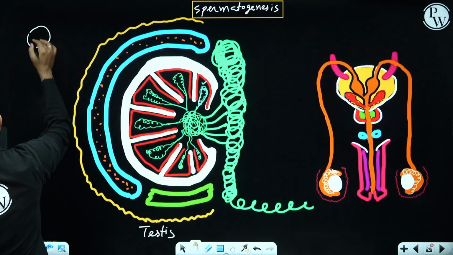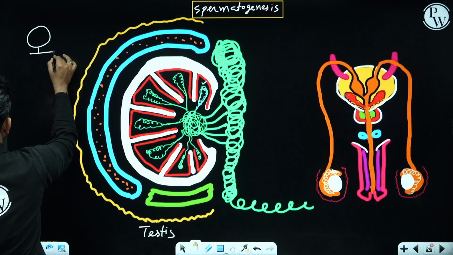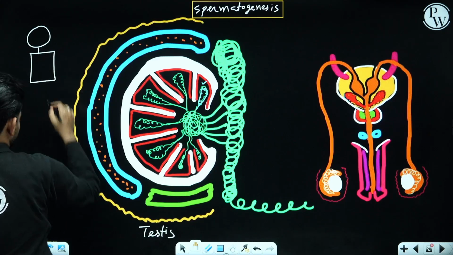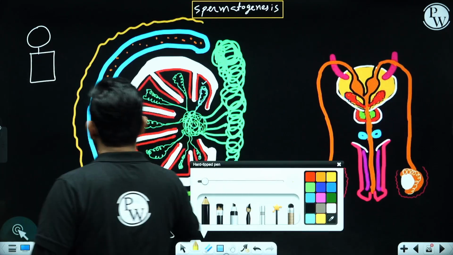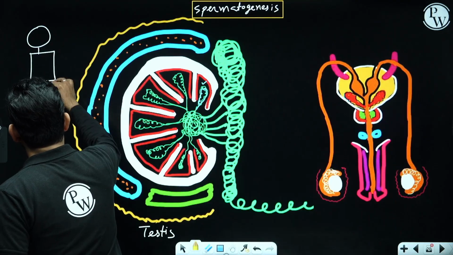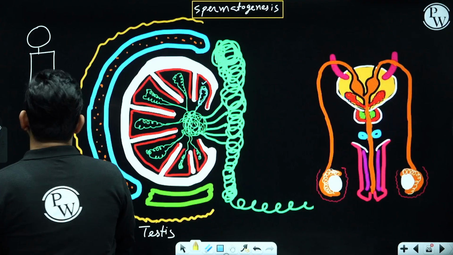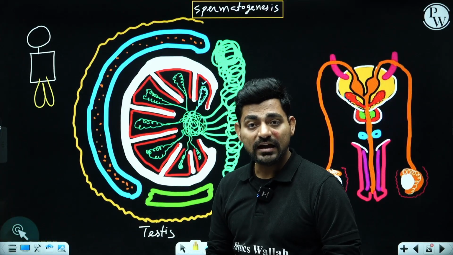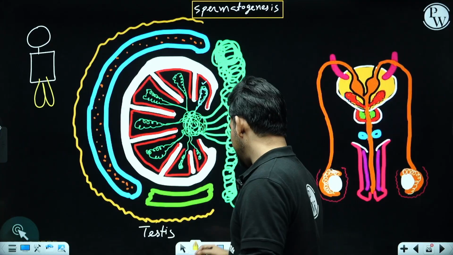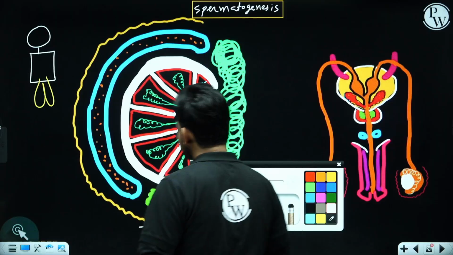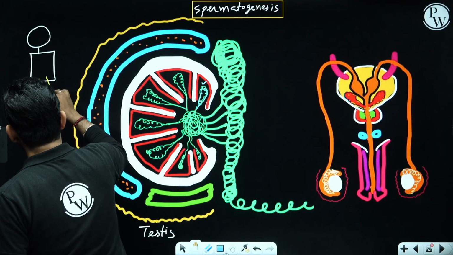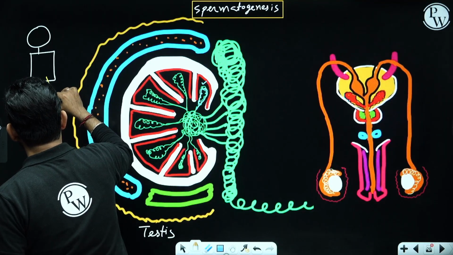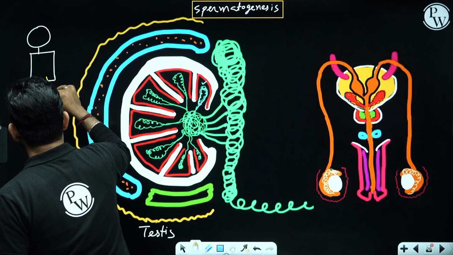Now if this is a human body, you know that one pair of testes is present inside a skinny bag called scrotal sac or scrotum, and inside that scrotum one pair of testes are situated, right?